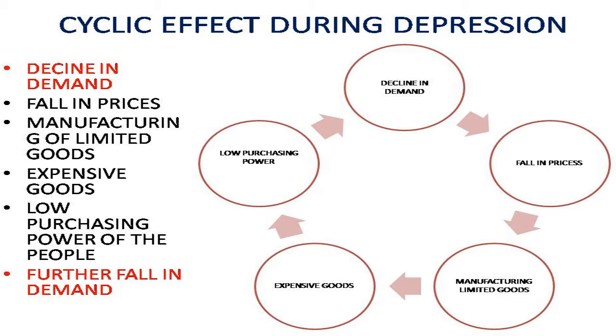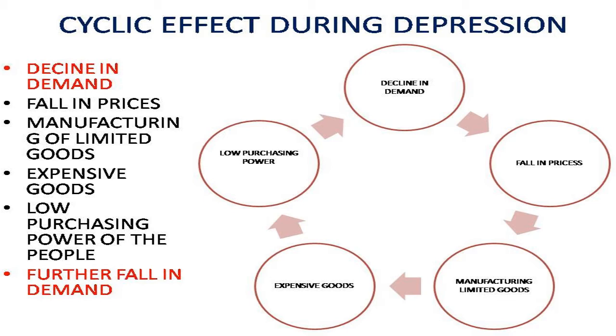As goods were limited, they became expensive. Expensive goods reduced the purchasing power of the people. Less purchasing led to a further decline in demand.